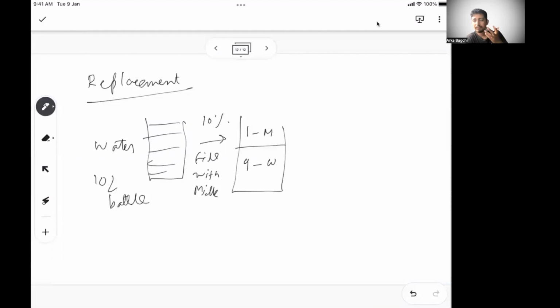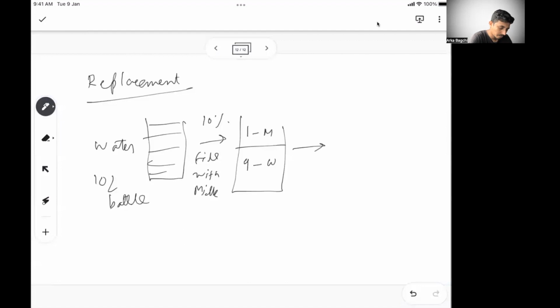So basically, when you fill with milk, you can fill only the part that is emptied. You have taken 10%, that means you have emptied 1 liter. So it is topped up with 1 liter of milk. So then 9 is the water, 1 is the milk.